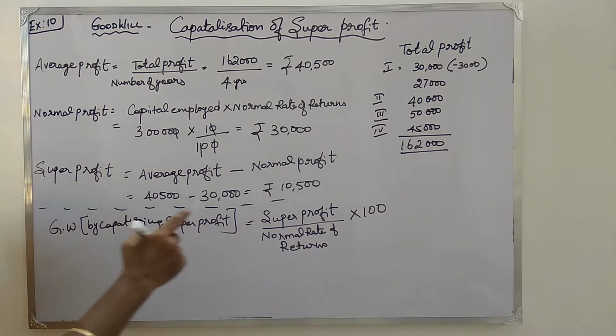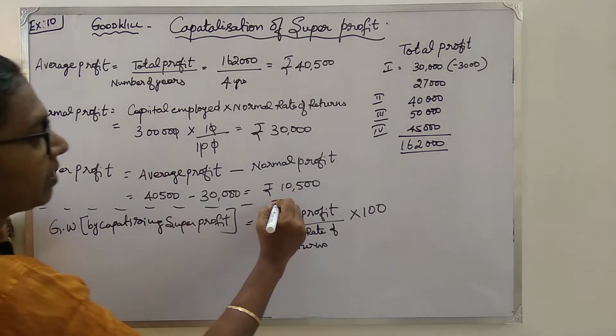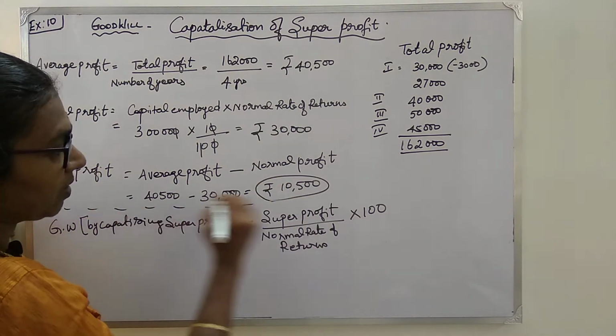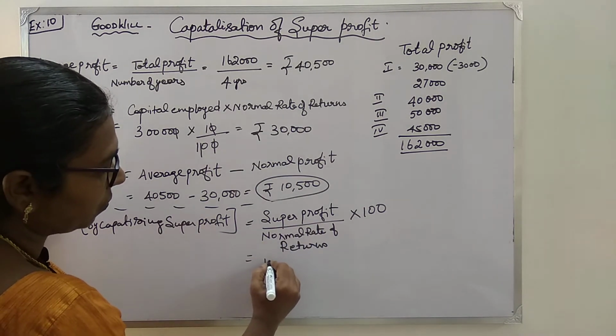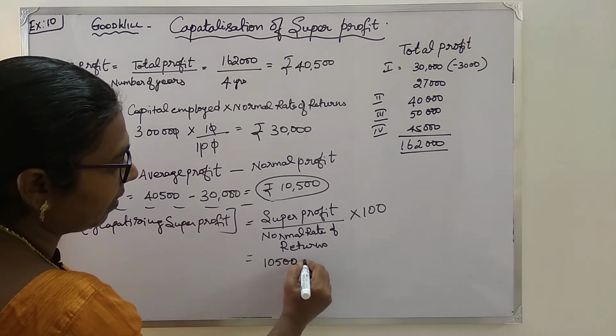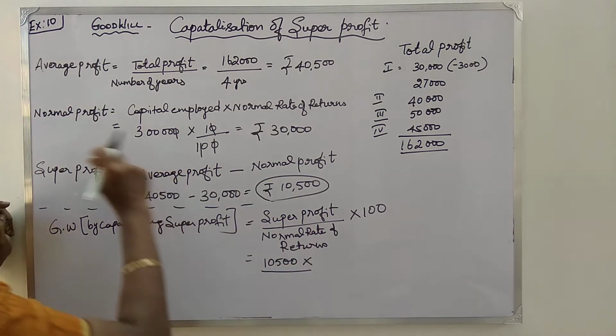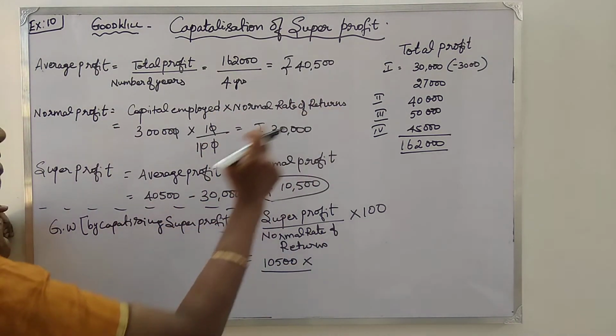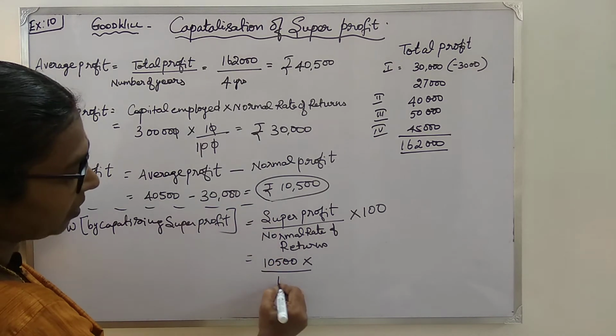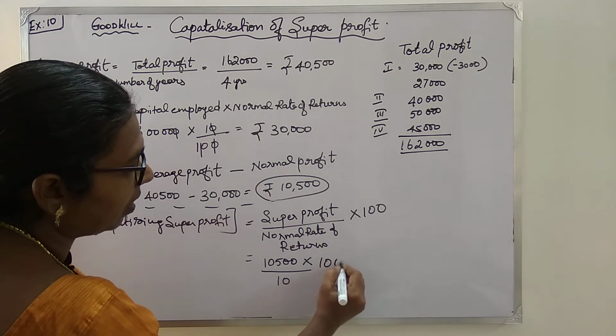Okay. Now what is the super profit now? Super profit is 10,500. So 10,500 into what is the normal rate of return? Normal rate of return here. Normal rate of returns எவ்வளோ 10% இல்லையா? So 10 into 100.